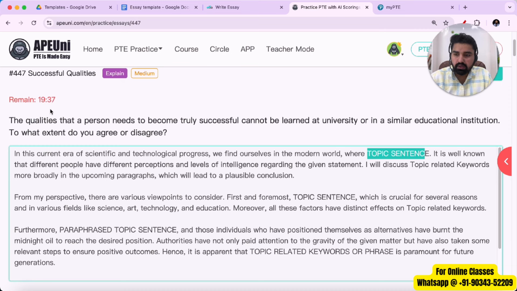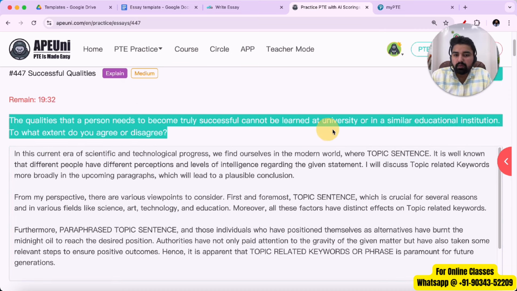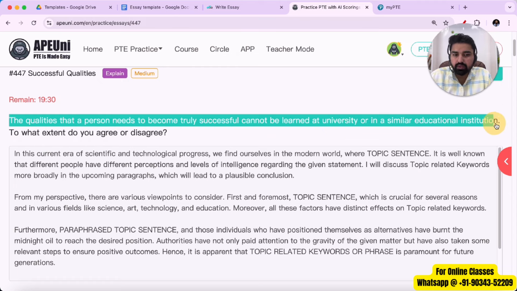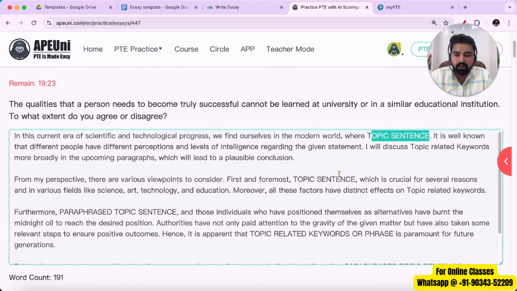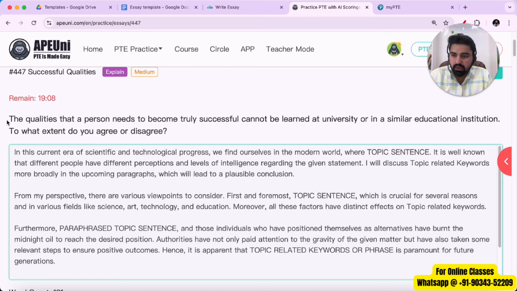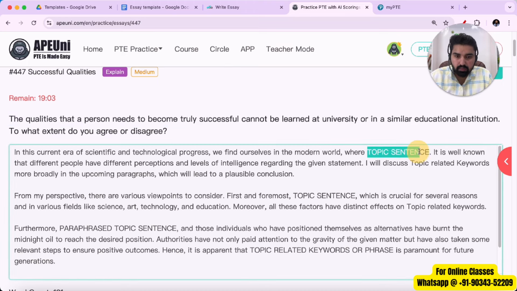It starts from here. The qualities that a person needs to become truly successful cannot be learned at university or in a similar educational institution. Now this line is quite big. I can use this line and fit it in paragraph number 1 and paragraph number 2. I don't have to add anything else. But yes, again, if you know the relevant keywords, you can add some on your own. For the time being, I'll be using this same line. Let me copy this and paste it here.